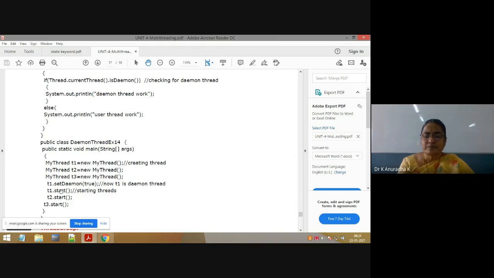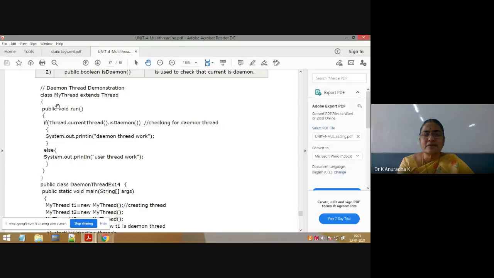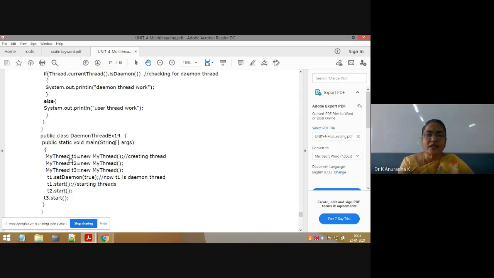In the same way, what is the other way? In place of taking only one class and creating multiple objects for the same class, I will take different classes and create one object for each class. So when you write for three classes, MyThread1 T1 = new MyThread1, MyThread2 T2 = new MyThread2, MyThread3 T3 = new MyThread3. Here I have three classes, and for each class I am creating only one object. After that, I will invoke the start method on the three objects, that is T1.start, T2.start, T3.start. So these are the two different ways to create multiple threads.